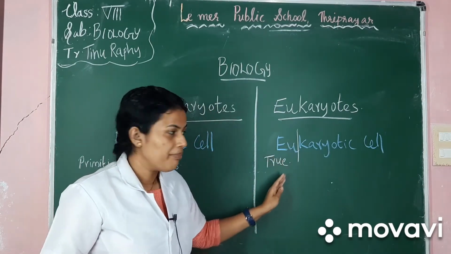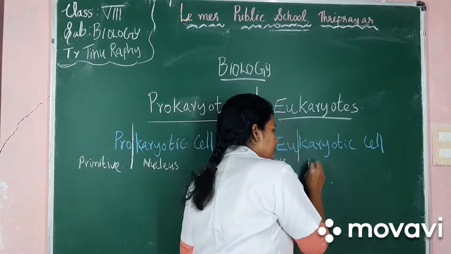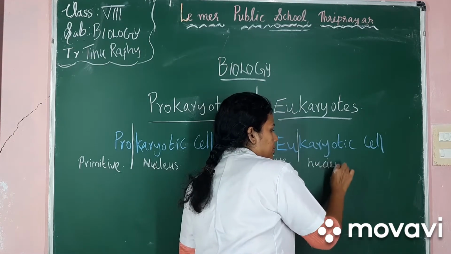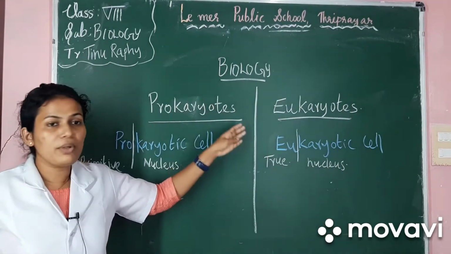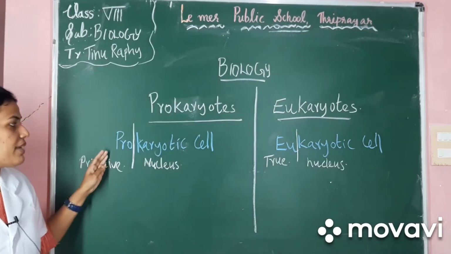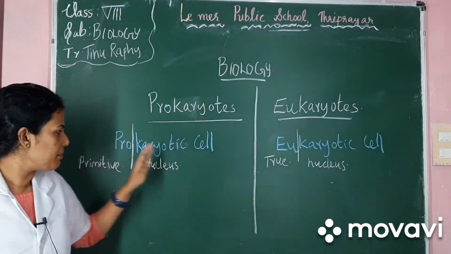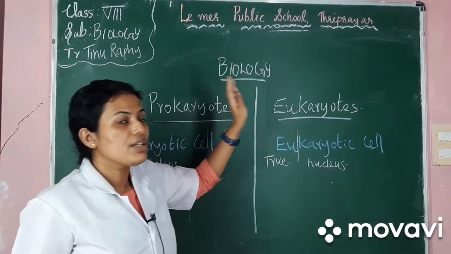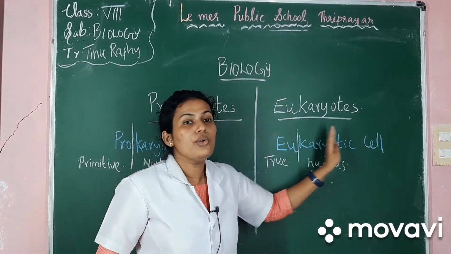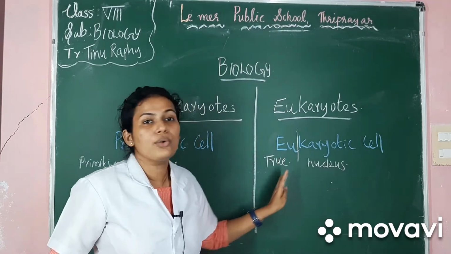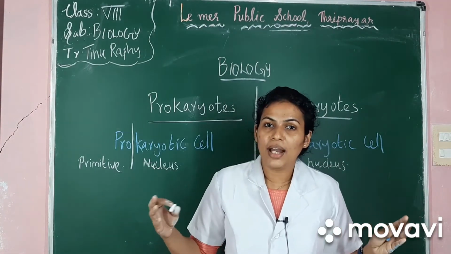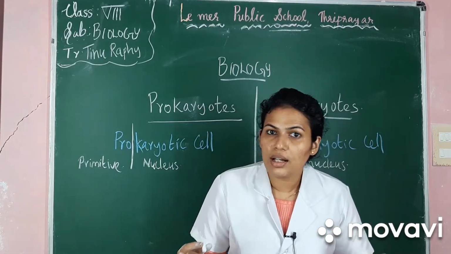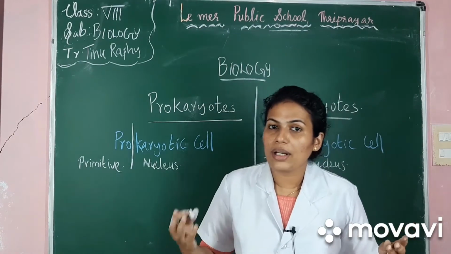Eu means true, and here also karyotic means nucleus. So the prokaryote organisms are having prokaryotic cell, that means primitive nucleus, and eukaryotes are having eukaryotic cell, that is a true nucleus. The cells are divided based on the nuclear content or their nuclear organization.